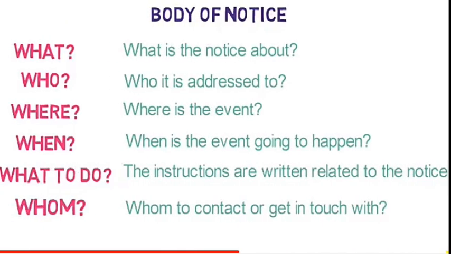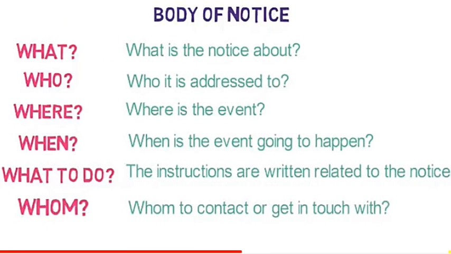Now body of notice. I have already discussed this with you, but still, what and how we will mention in the body of notice. What is the notice about, who it is addressed to, where is the event, when is the event going to happen: what, who, where and when.